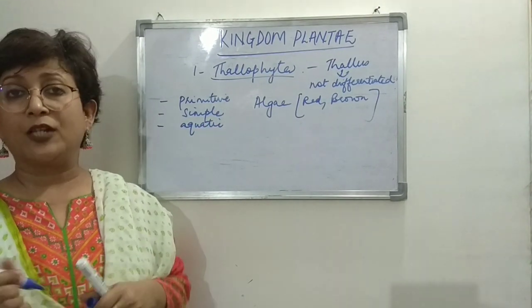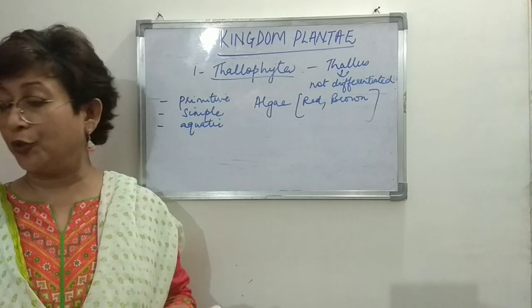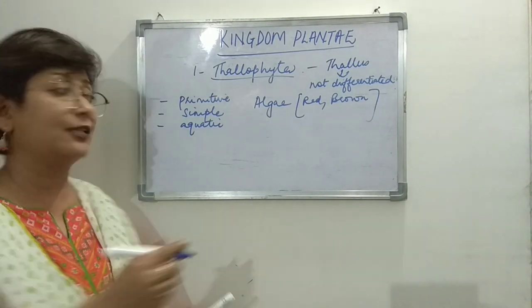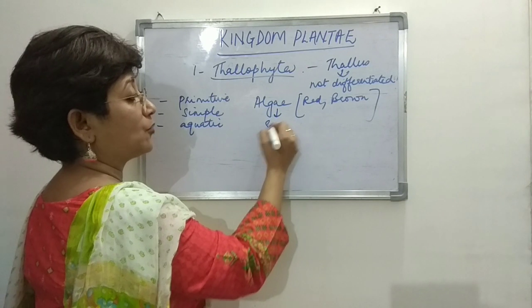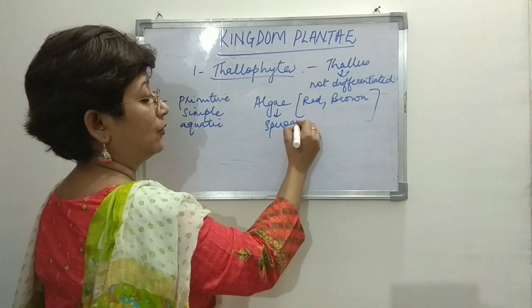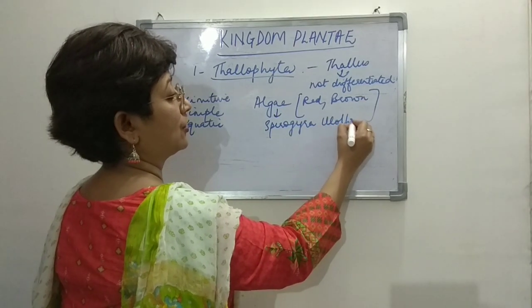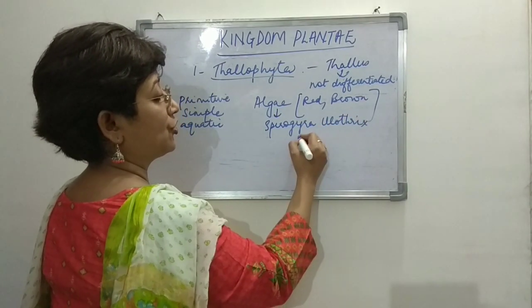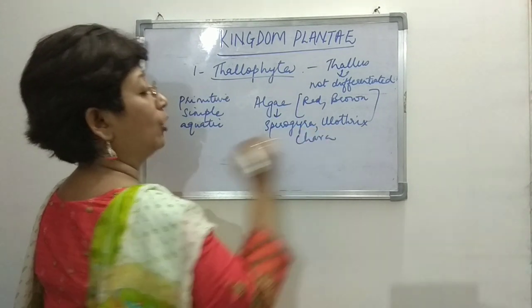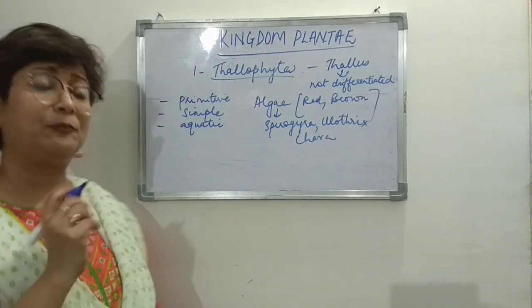So Spirogyra, Ulothrix, Chara, all these are examples of algae.